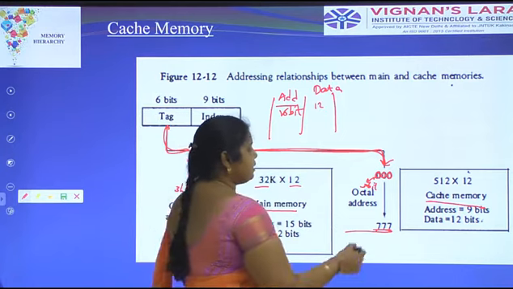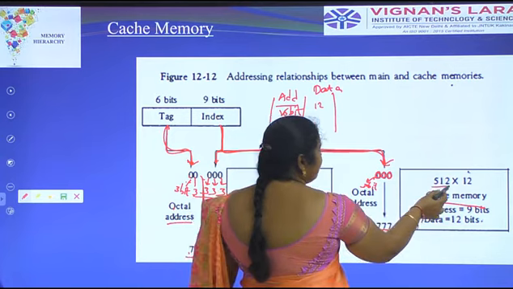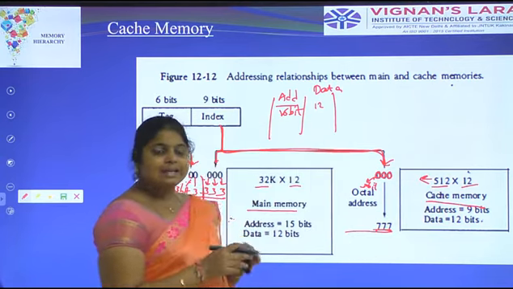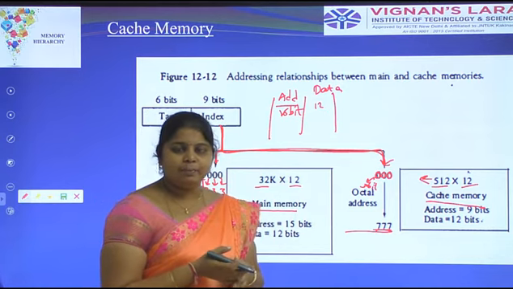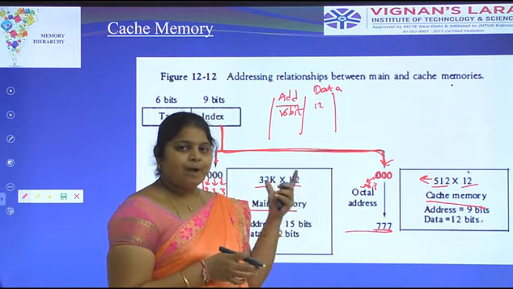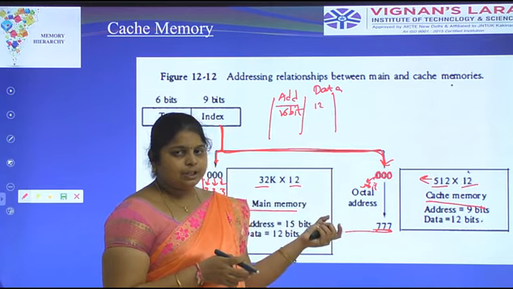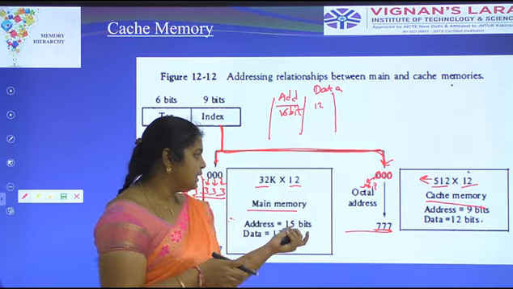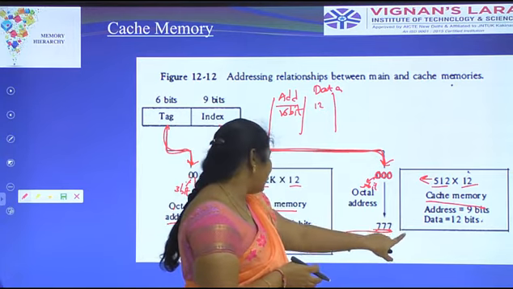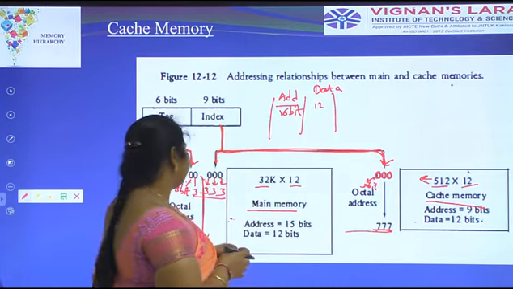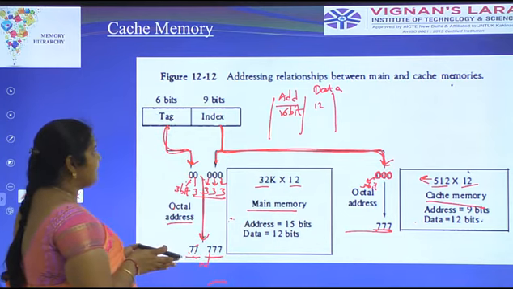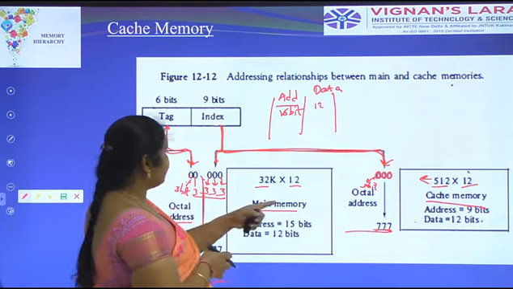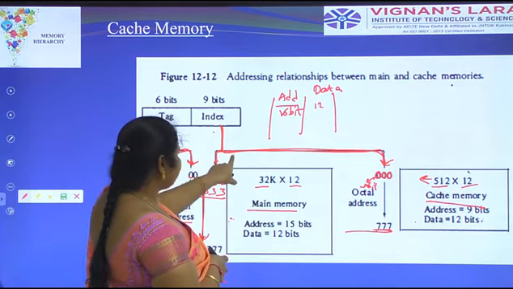The cache memory can access 512 words, each word consisting of 12 bits. In any hardware implementation, cache memory is 512 by 12 bits. Every word is in the form of a 12-bit representation. Here the address is 9 bits and the data is 12 bits. The address is coming from only the 9 bits.